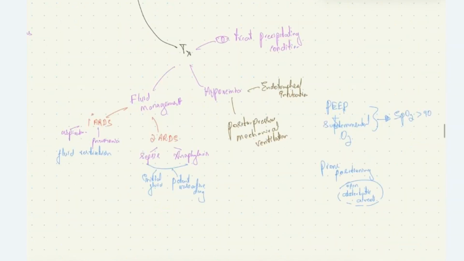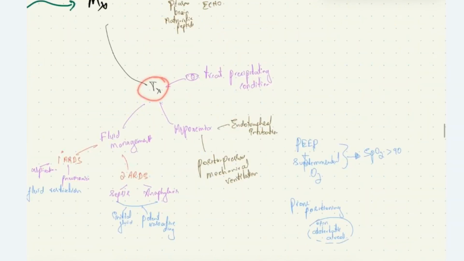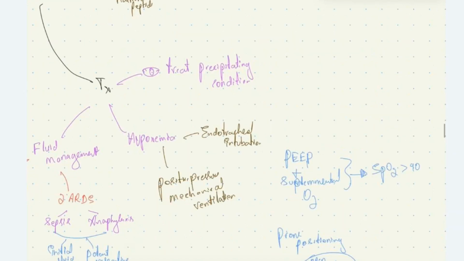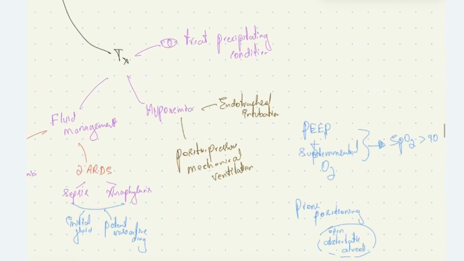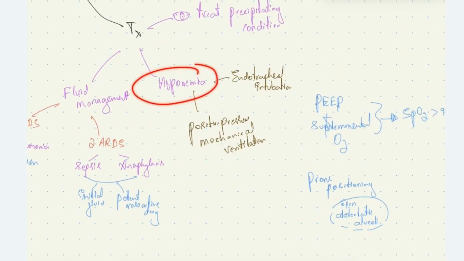Then coming to treatment, first we should identify the precipitating factor which is causing ARDS and treat it accordingly. Treat the sepsis, acute pancreatitis, treat the fracture and all adequately. Then we should manage the hypoxemia in this patient. That we will manage by endotracheal intubation and positive pressure mechanical ventilation.